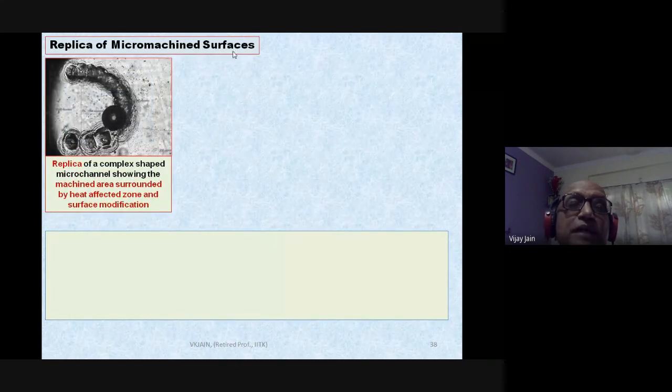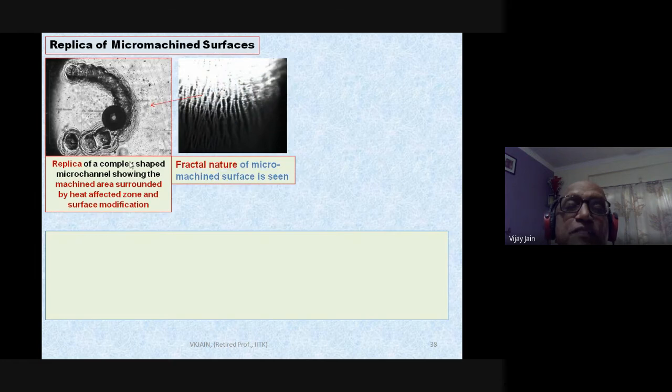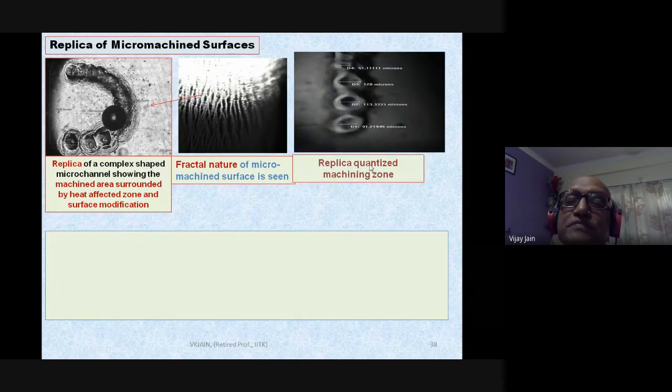Now, this is the replica of micro machined surfaces, replica of a complex shaped micro channel. If you enlarge this, you will find that the surface is something like this. Now, why I am showing it here, is that such kind of surface of the micro features or micro texture may not be acceptable. So you have to again optimize the parameters for micro texturing as well as micro machining so that you don't get this kind of fractal nature of the machined surface. Now this is the replica of another feature created over there.